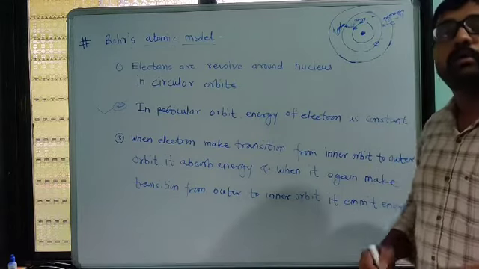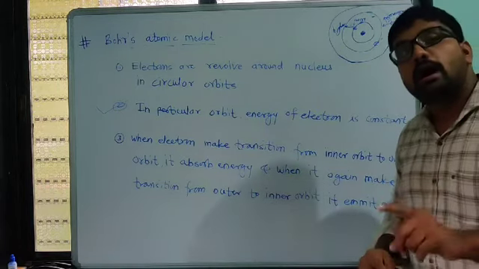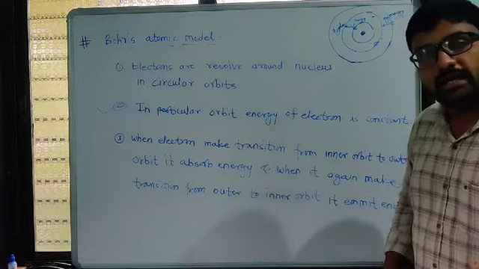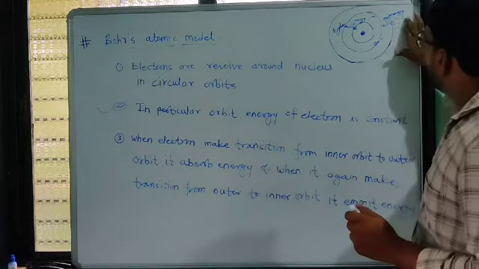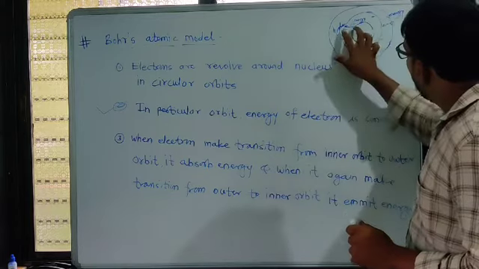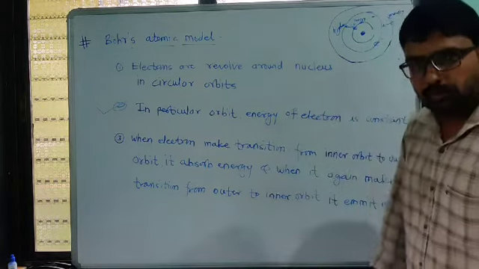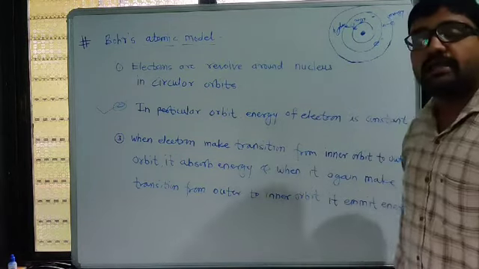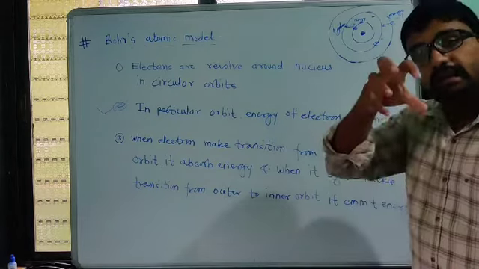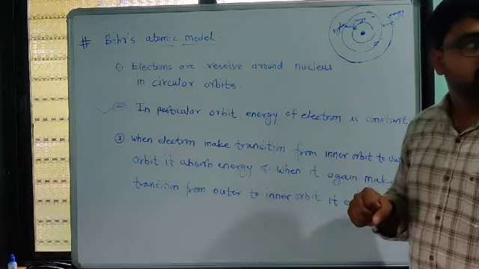Then it will make a transition from lower energy to higher energy or higher energy to lower energy. Now the question is how much energy they have to gain or lose. We know if an inner energy orbit goes to a higher energy orbit, then it has gained some energy. How much energy does it have to gain?